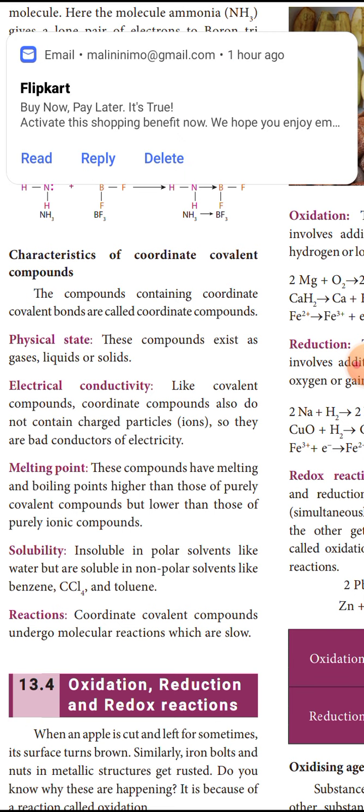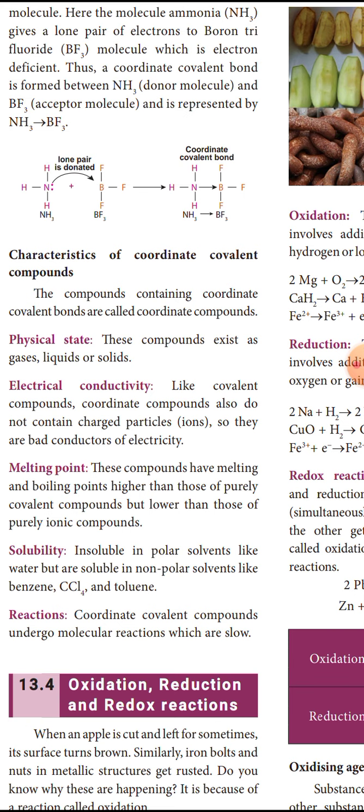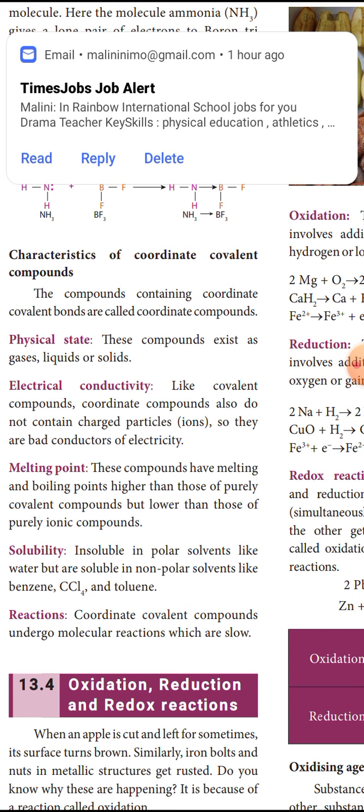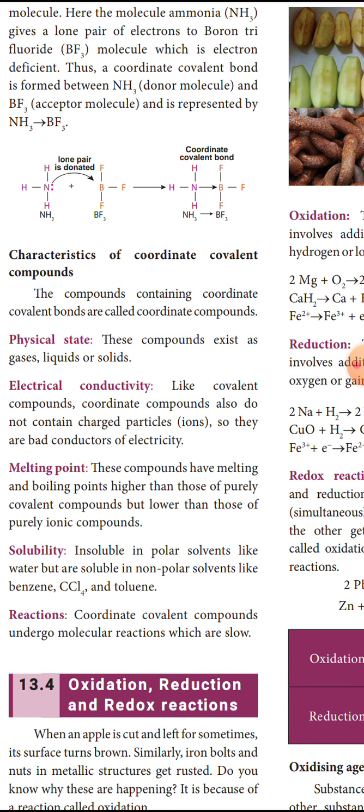Next, let us see the electrical conductivity. Like covalent compounds, these compounds do not have charged particles, that is ions, so they are bad conductors of electricity. Covalent compounds do not have positive and negative charges; they just share electrons. Likewise, coordinate covalent compounds also do not have charged particles, that is positive and negative ions. So, they are bad conductors of electricity.